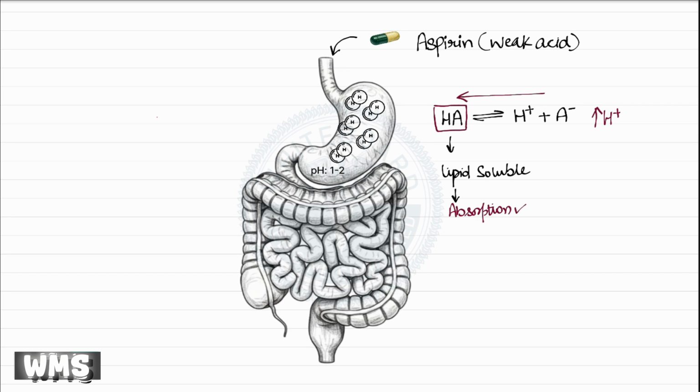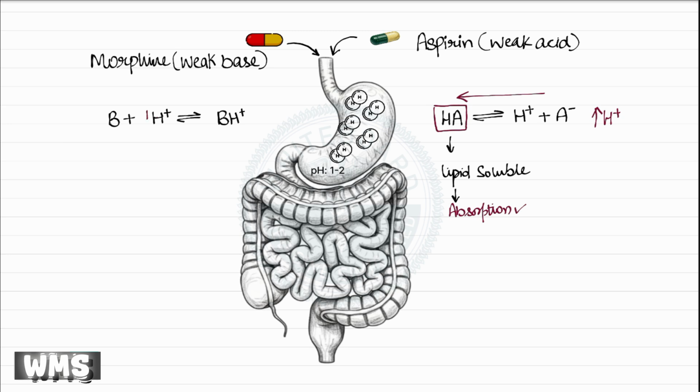Now we take a weak base drug such as morphine. As a weak base, this type of drug has the ability to accept a hydrogen ion. When this weak base drug reaches the stomach, it encounters a highly acidic environment.